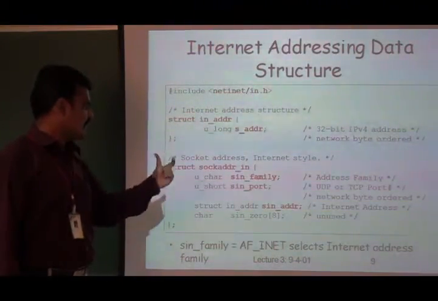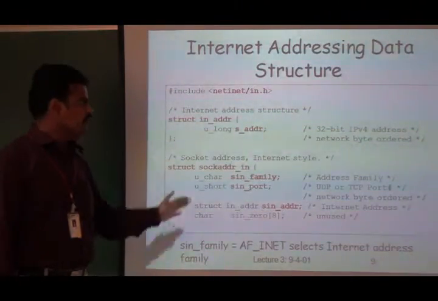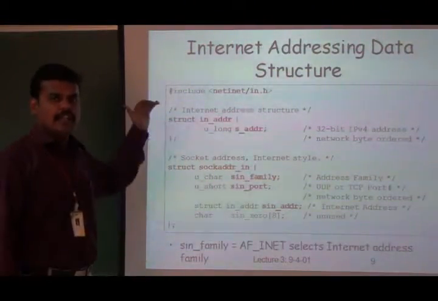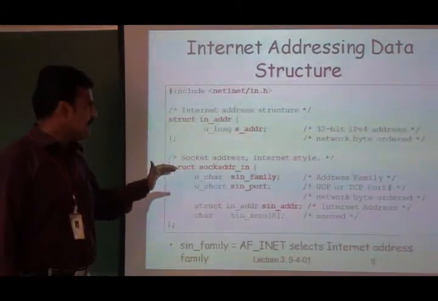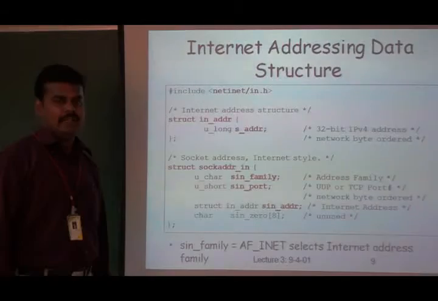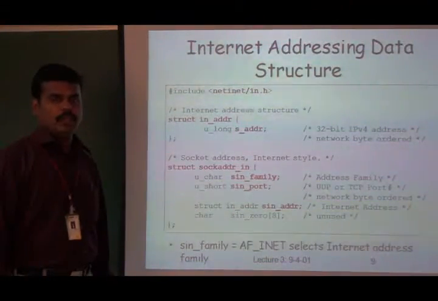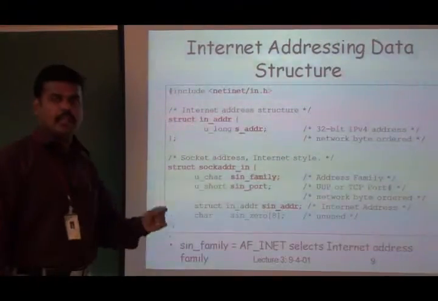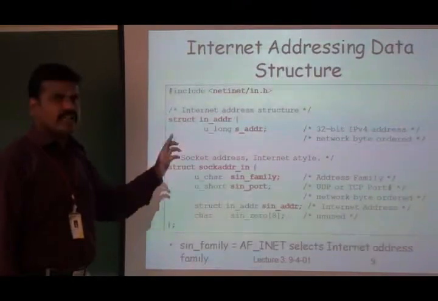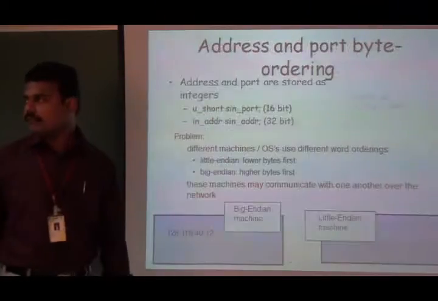The socket address structure name is sockaddr_in6. These are all the socket address structures available in the Unix operating system. It has been defined in the header file netinet/in.h. If you are going to include these socket address structures in your program, it is necessary to include the netinet/in.h header file in your program.